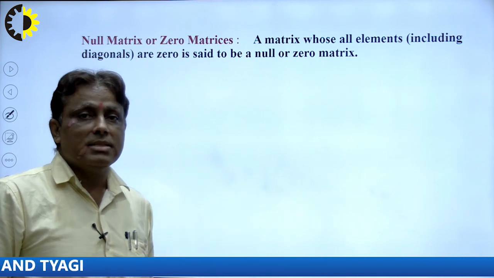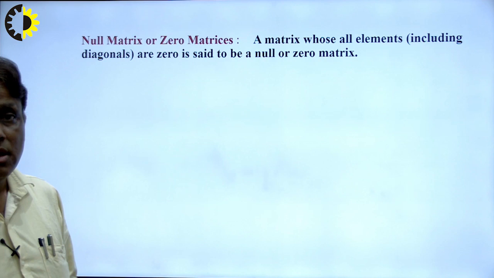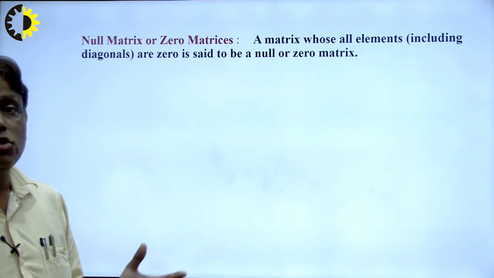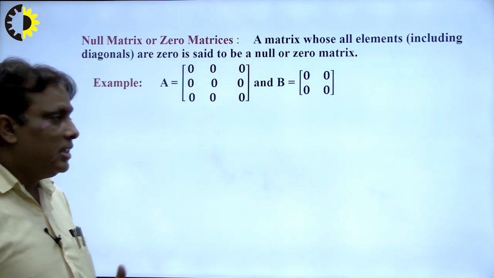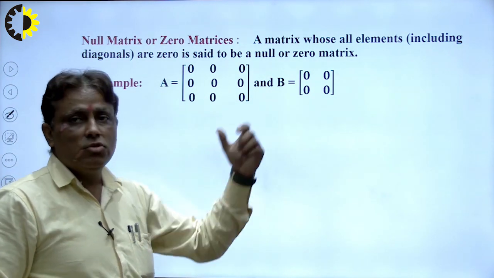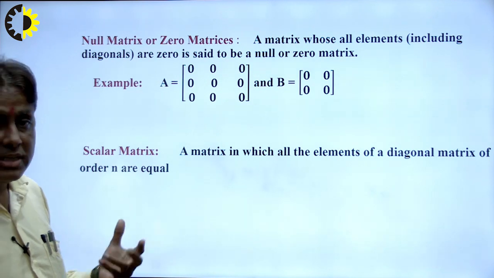Next is the null matrix, which is also known as the zero matrix. A matrix whose elements are all 0 is said to be a null or zero matrix. That means there is no work in this field, and this is denoted by A3 and this is denoted by B2, right. And next is the scalar matrix. What is the scalar matrix?